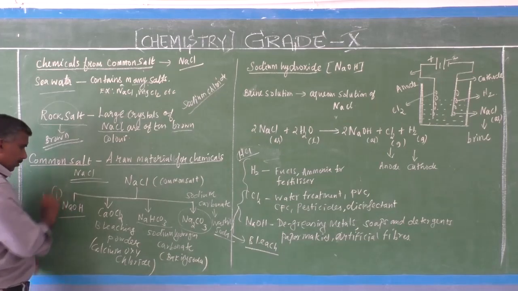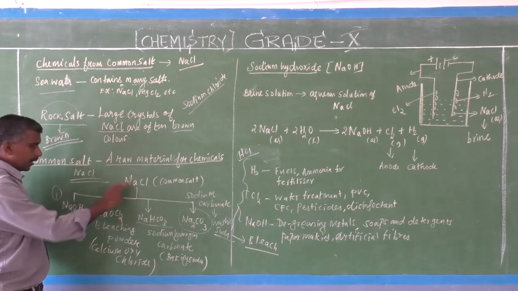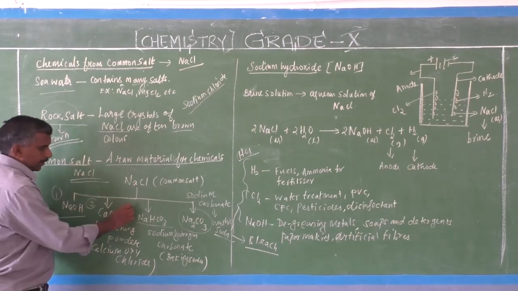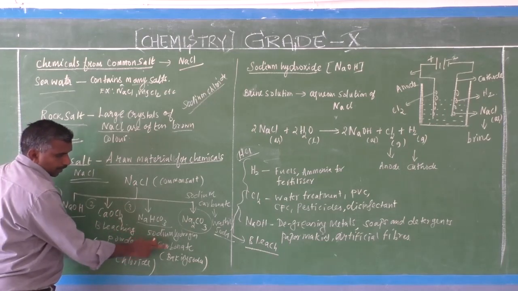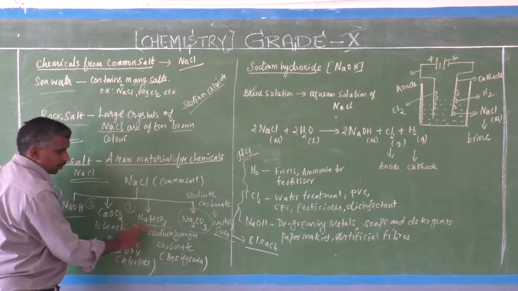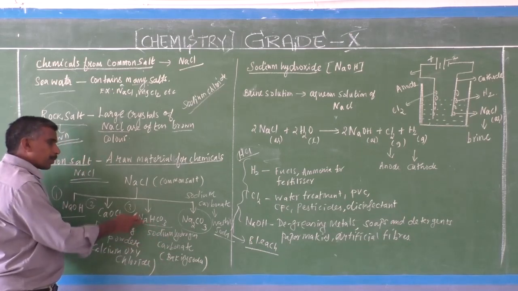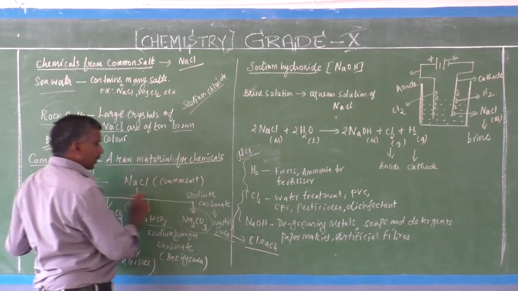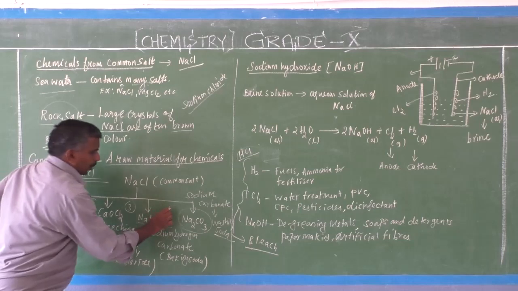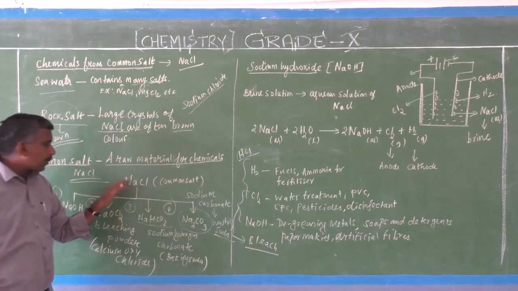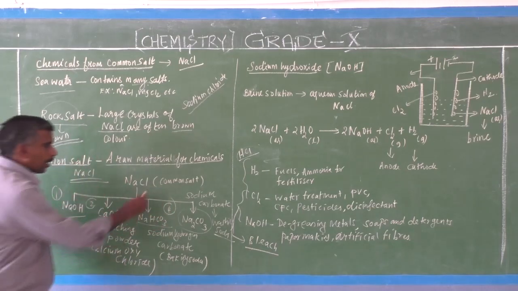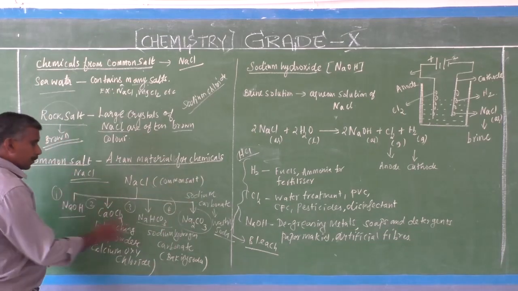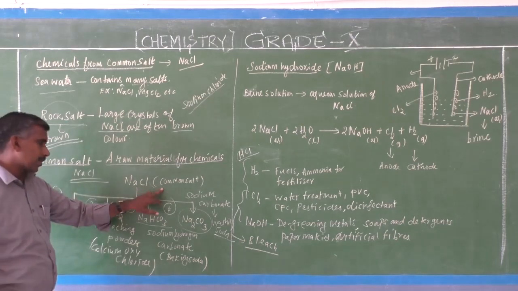First, sodium hydroxide is prepared from sodium chloride. Second, bleaching powder is prepared from sodium chloride. Third, sodium hydrogen carbonate, baking soda, NaHCO3, is prepared from sodium chloride. Sodium carbonate, washing soda, is also prepared from sodium chloride. So four chemicals are prepared from common salt. These are very important chemicals.